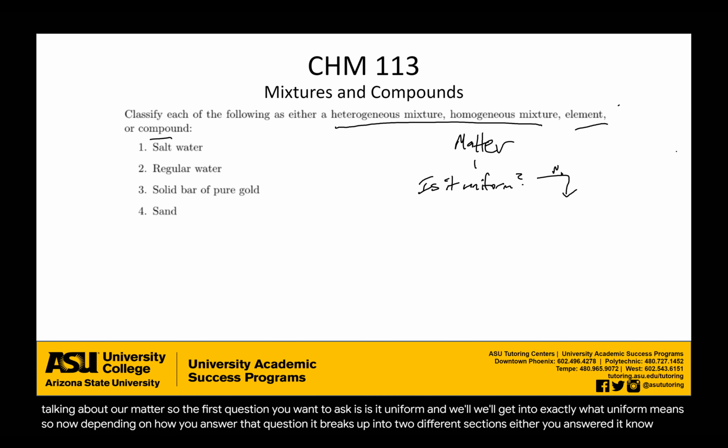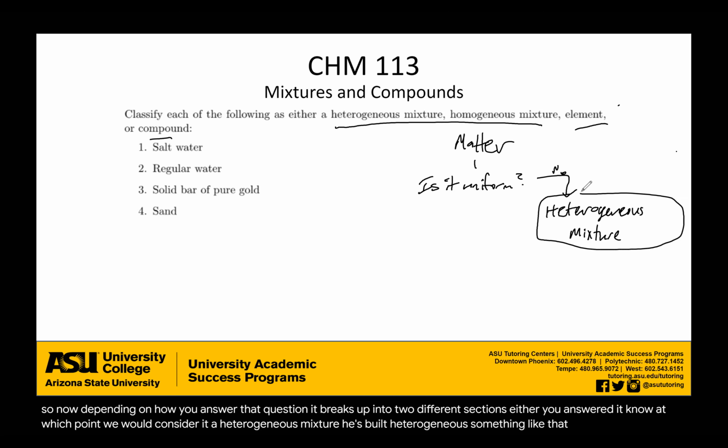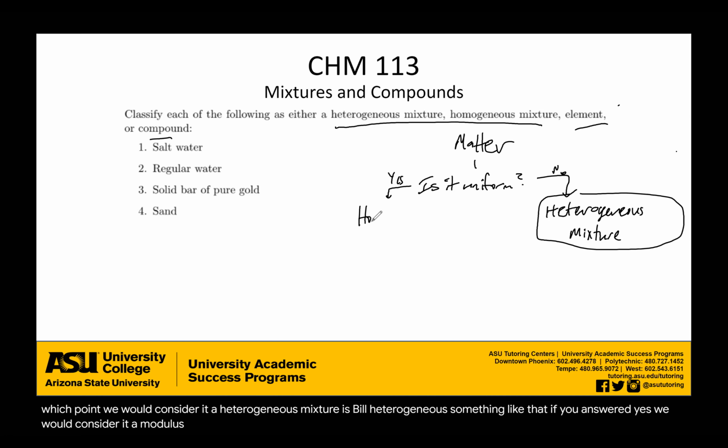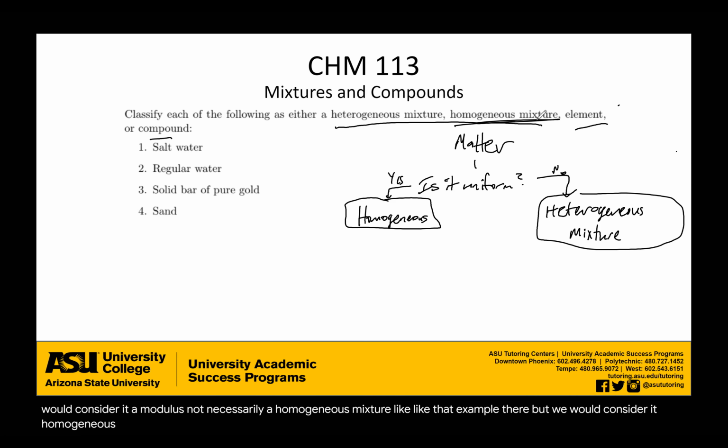Either you answered it no, at which point we would consider it a heterogeneous mixture. I think that's how you spell heterogeneous, something like that. If you answered yes, we would consider it homogeneous. Not necessarily a homogeneous mixture, like that example there, but we would consider it homogeneous. Okay, so once you're at a heterogeneous mixture, it kind of stops there. But once you've determined if it is homogeneous or not, it kind of breaks up into two separate things.